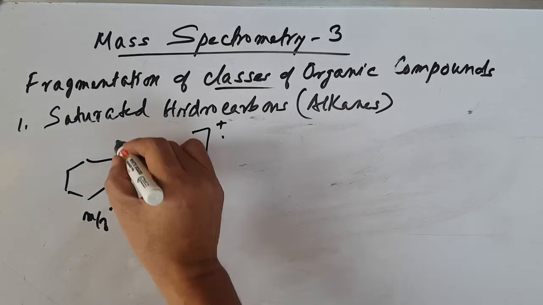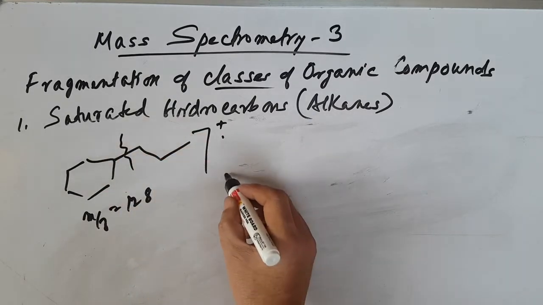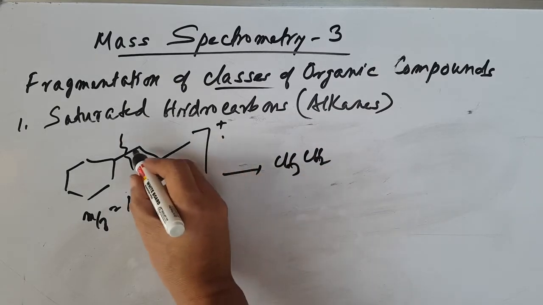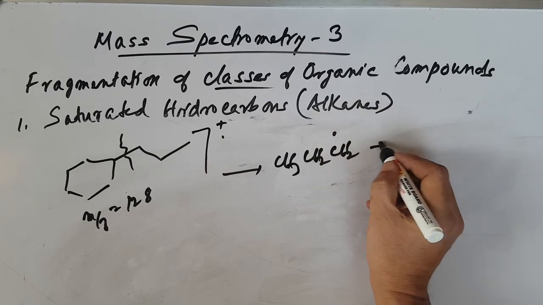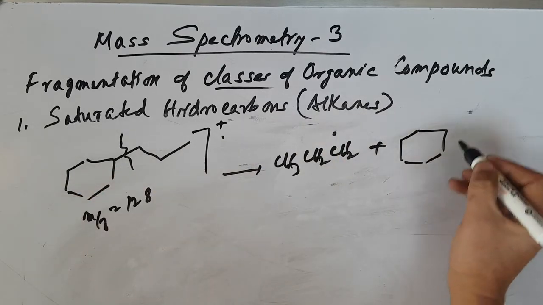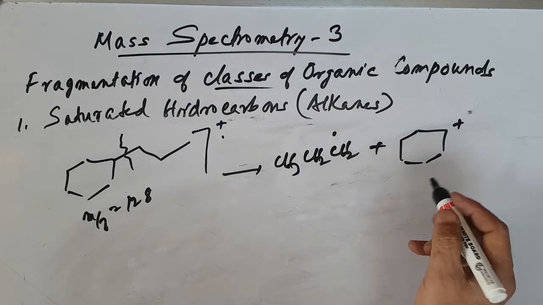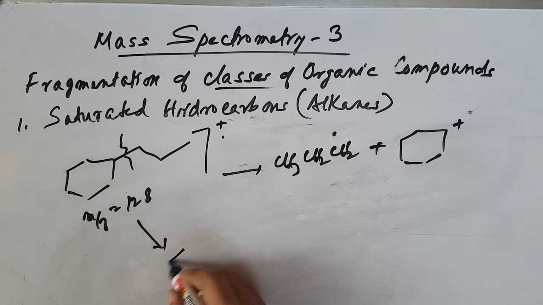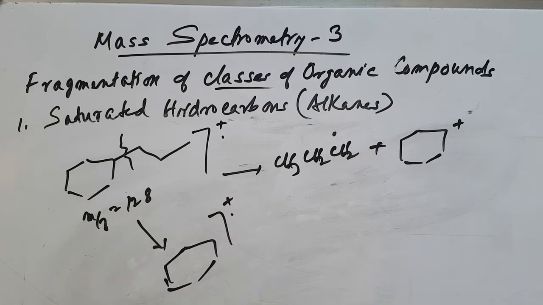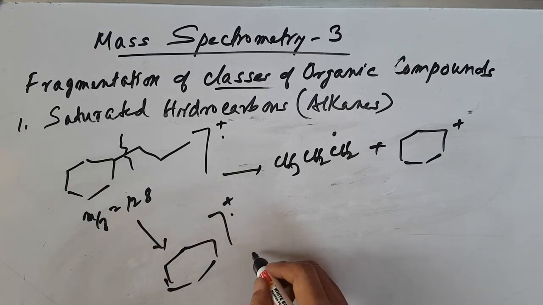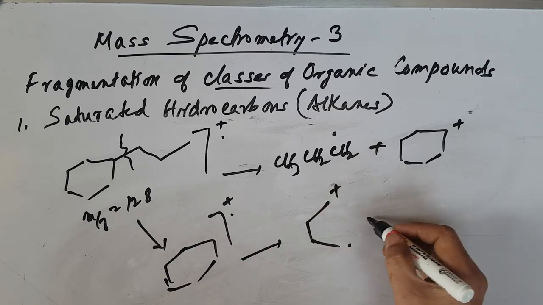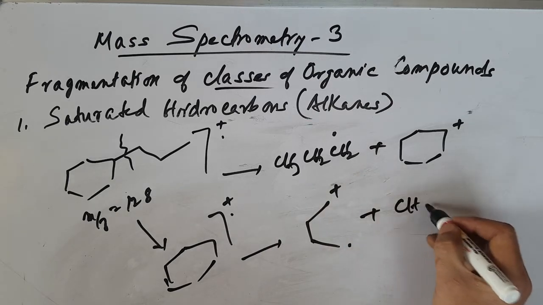So here the branching is also broken down at the branching point, so you can give either CH3 or CH2, CH3, CH2, CH2. This is the radical, and this one has the positive charge. Okay, this one can also undergo bombardment again and give another fragmentation like this. So you can go to another fragment like this: positive charge, or you can write plus CH2 double bond CH2.